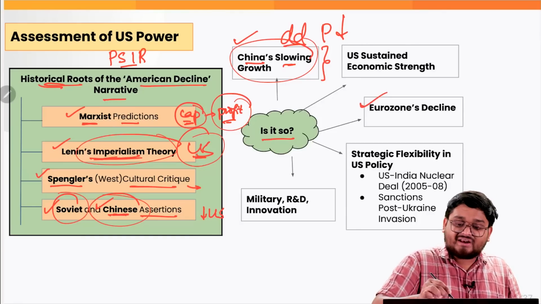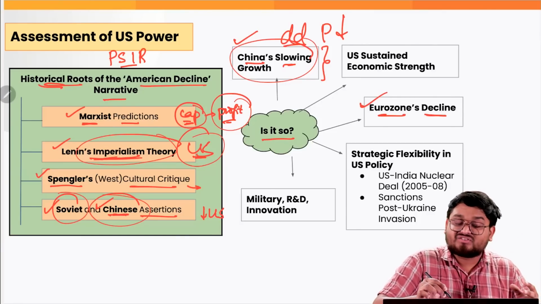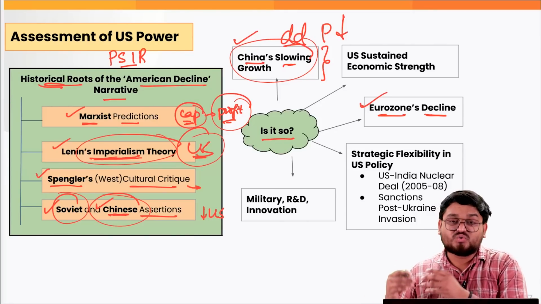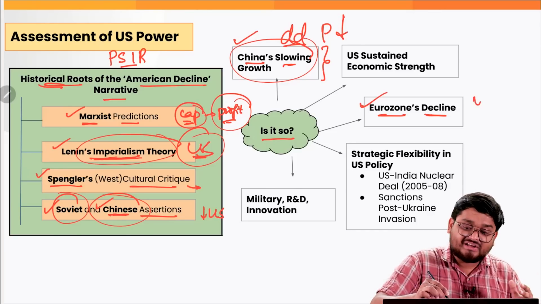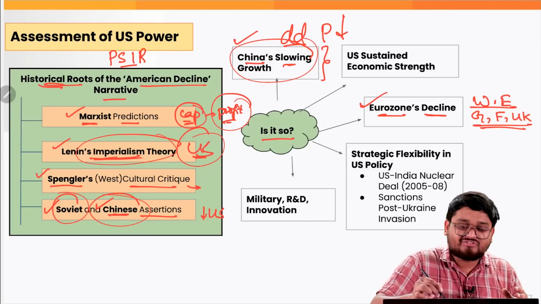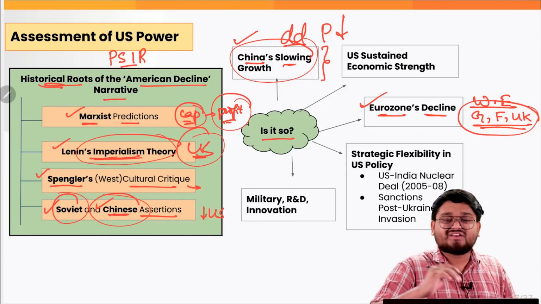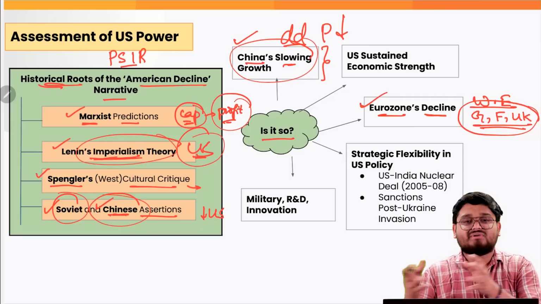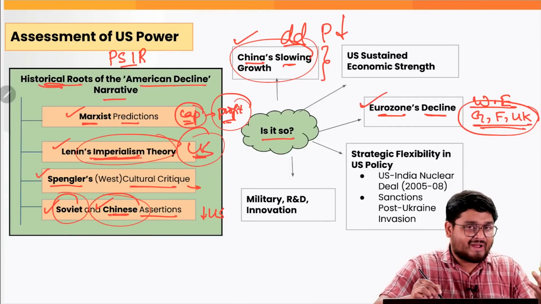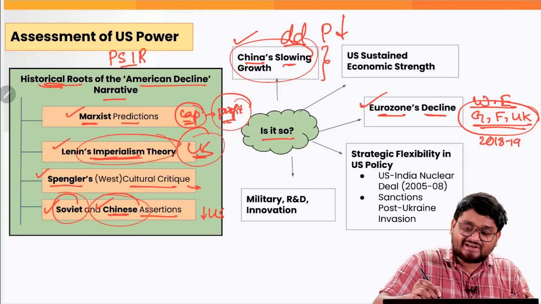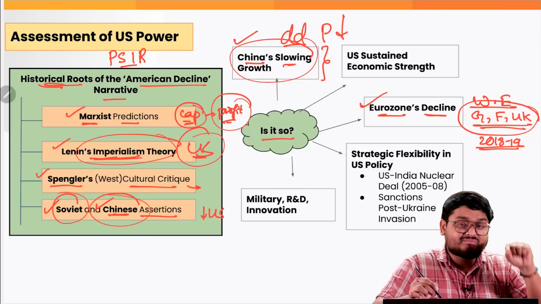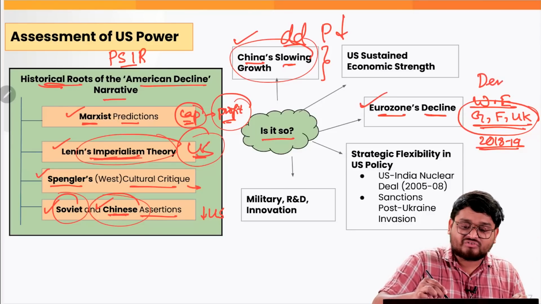Next, we have to understand that the Eurozone's decline is also something that gives the US some scope to enhance its power, because prominently the Western European nations such as Germany, France, the UK, and various other nations are also witnessing some sort of recessions time and again because of the economic slowdown after the COVID pandemic, and also during 2018-19 they were facing a slowdown in their economic activity due to many factors, and one of the major factors is demography.